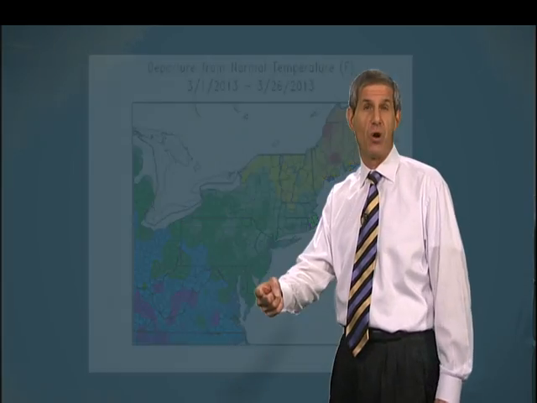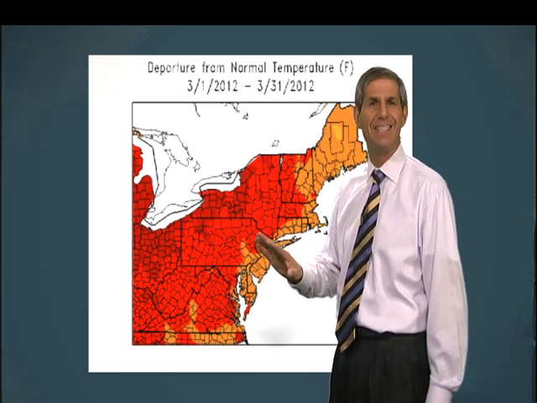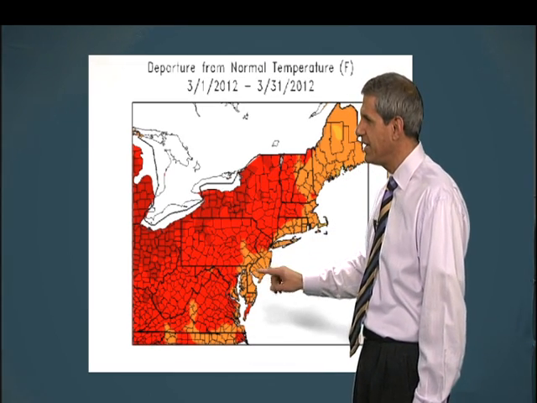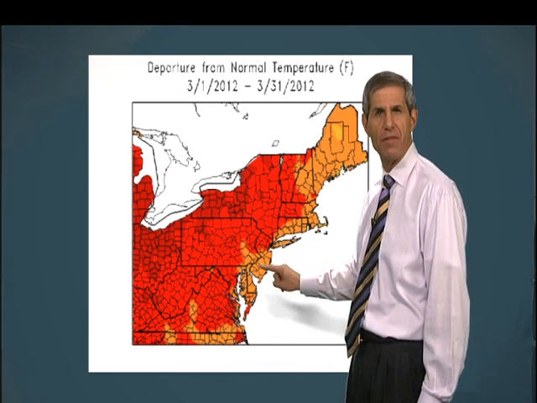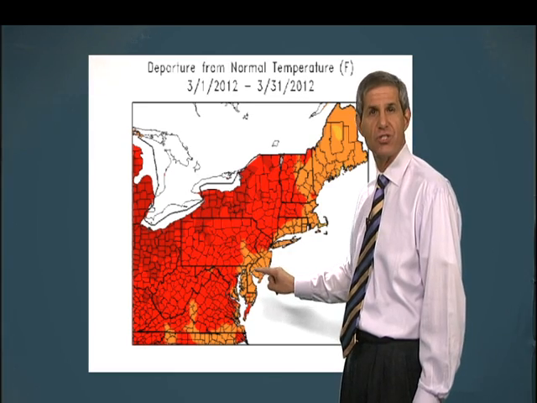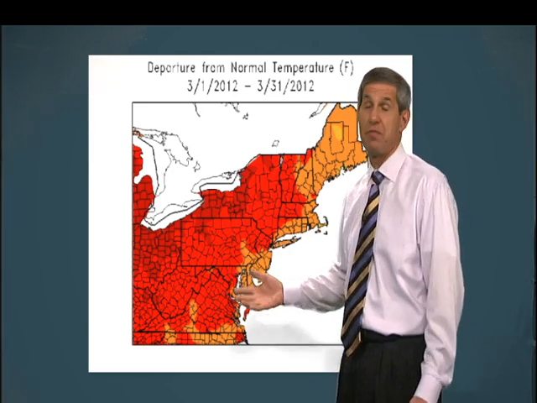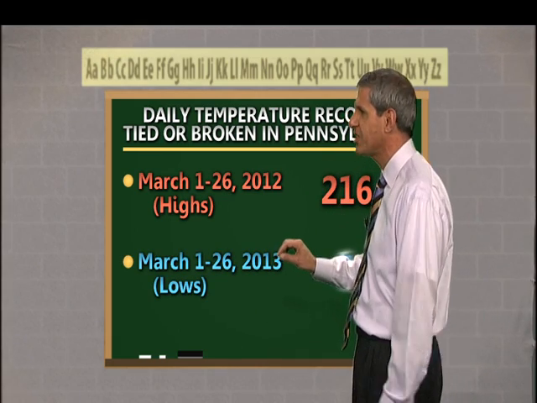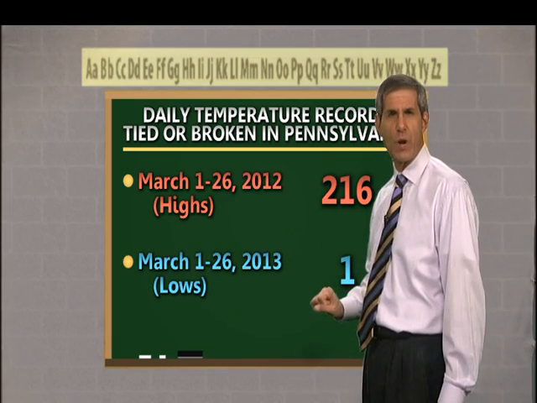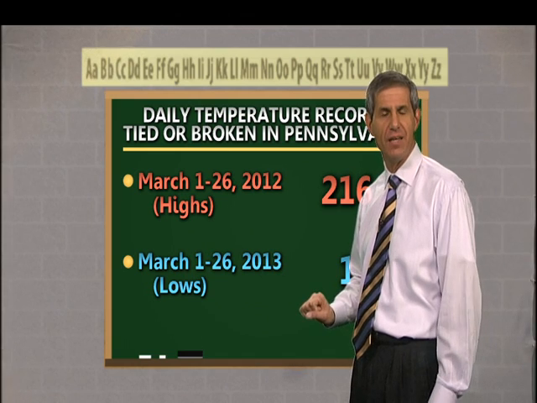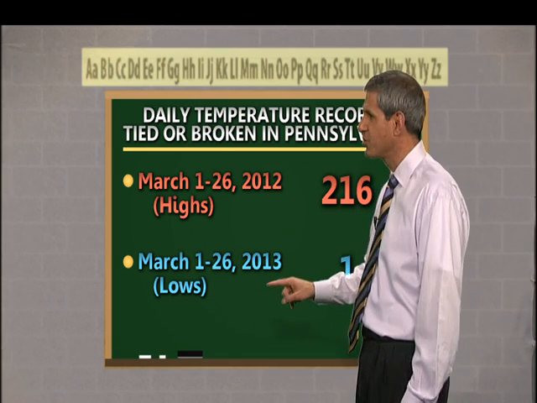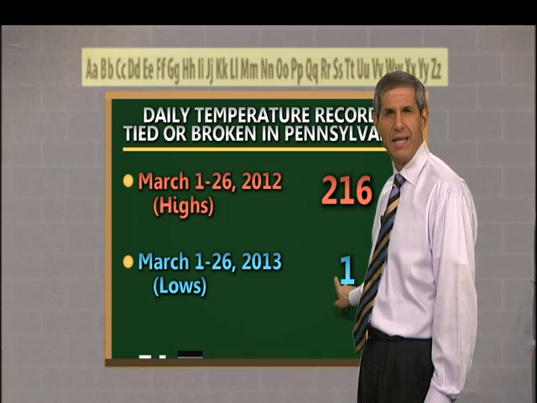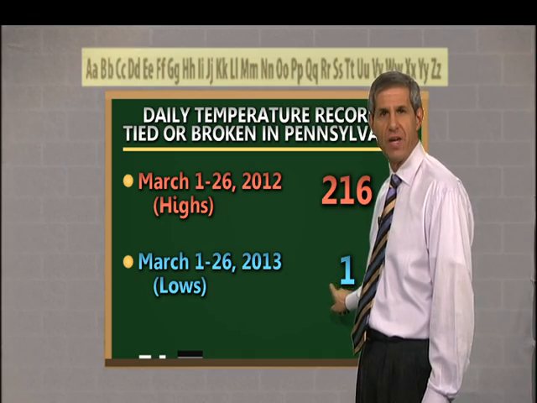Now here's last March, when most of the state was 9 to 12 degrees above average. And even the smallest anomalies southeast of the mountains were still 6 to 9 degrees above. Now, from the standpoint of records, through this date last March, 216 daily high temperature records had been broken or tied in the state. So far this month, there's been only one daily record low set in Pennsylvania.